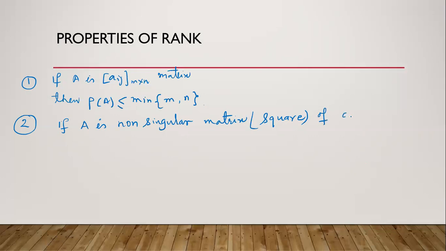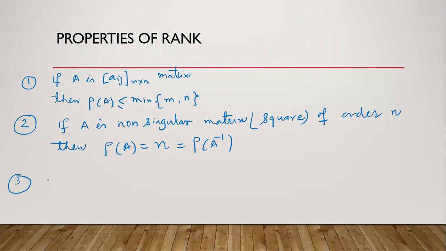Of order n, then rank of A will be equal to the order of the matrix, and it will be also equal to the rank of A inverse. If the matrix is a non-singular matrix, then rank of the matrix and its inverse matrix is same.